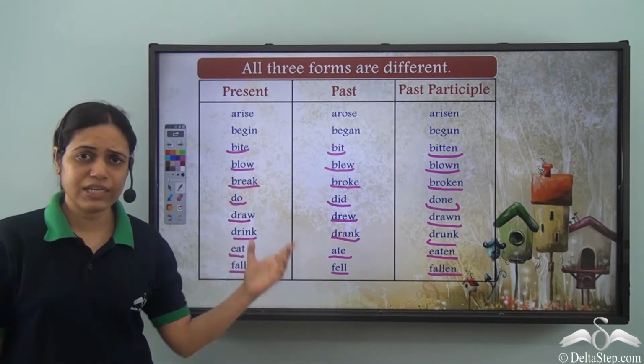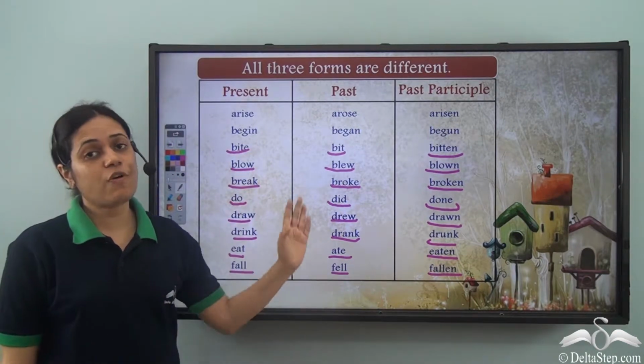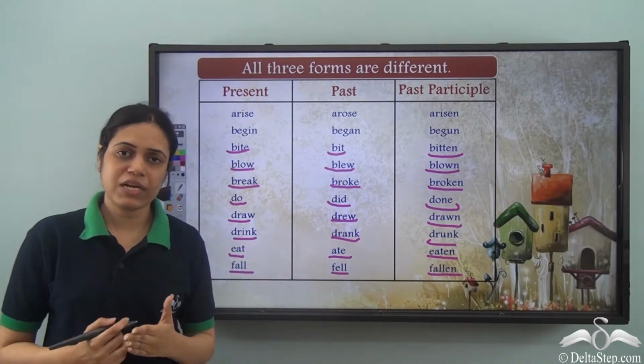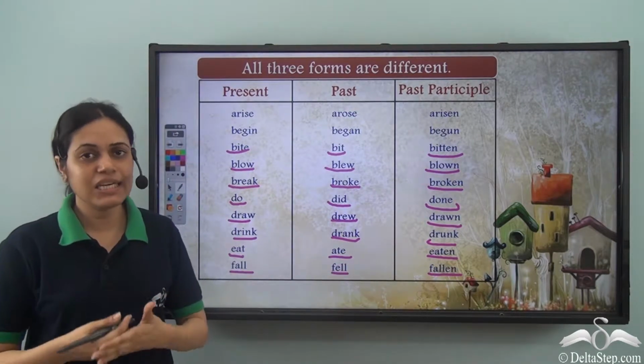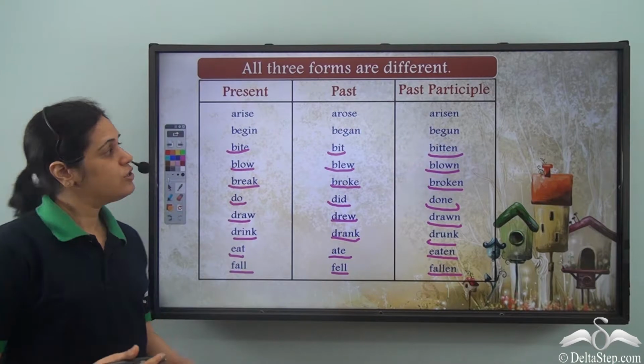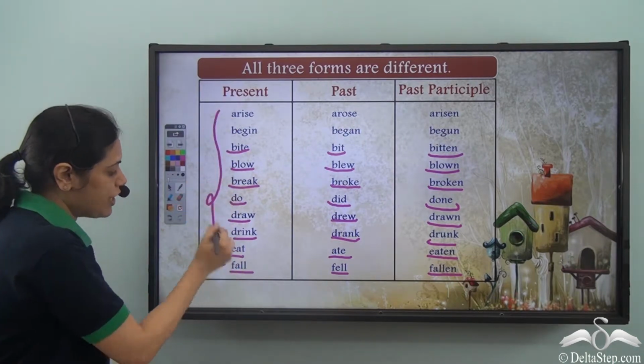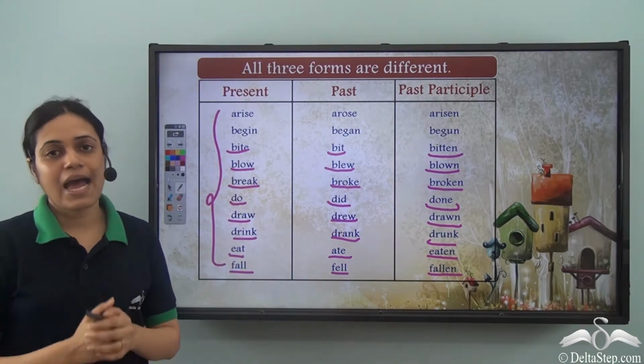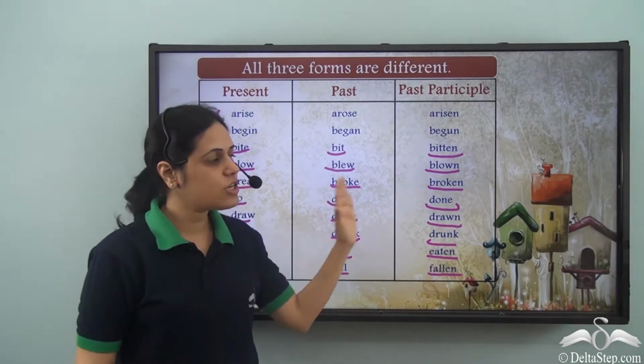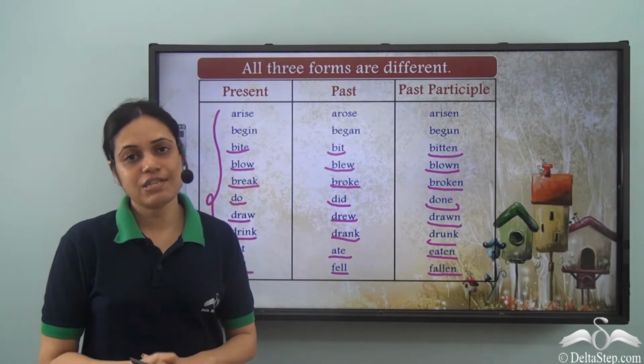So as you can see, none of these verbs form their past or past participle forms by adding d, ed or ied. So these are all irregular verbs, and in each of these all the three forms are different.